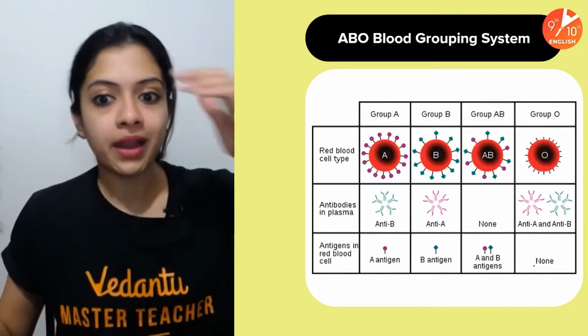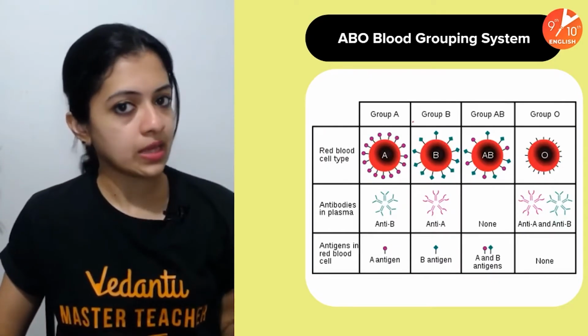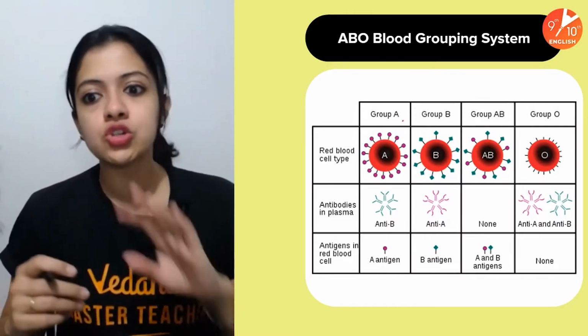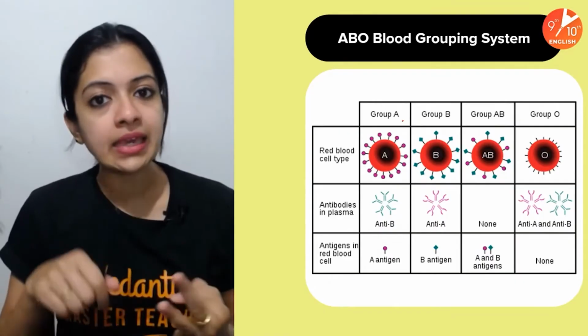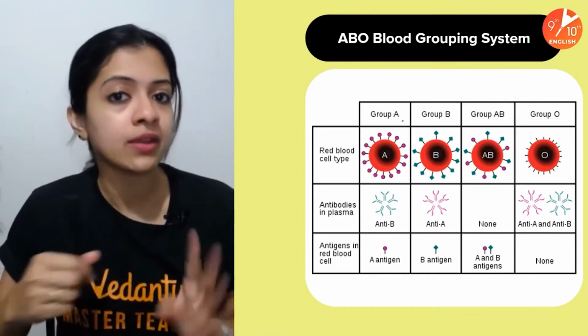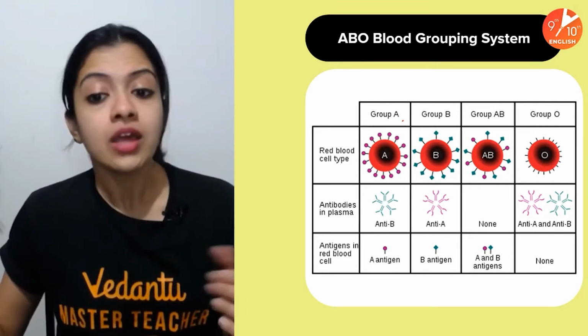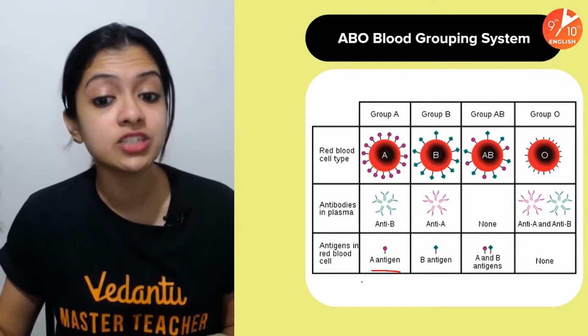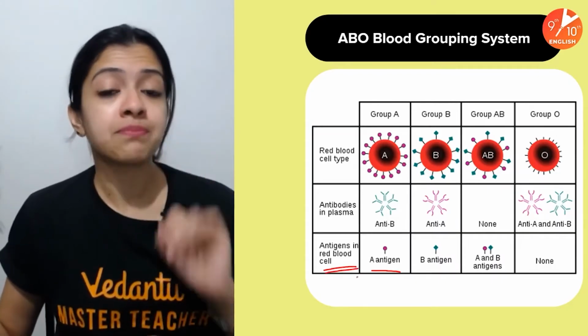The ABO blood grouping system, of course, is the most popularly known blood grouping system. We all belong to one of these four groups: A, B, AB, or O. But what does A, B, AB, and O stand for? Mainly the blood groups are named after the kind of antigens which are present on the red blood cells.